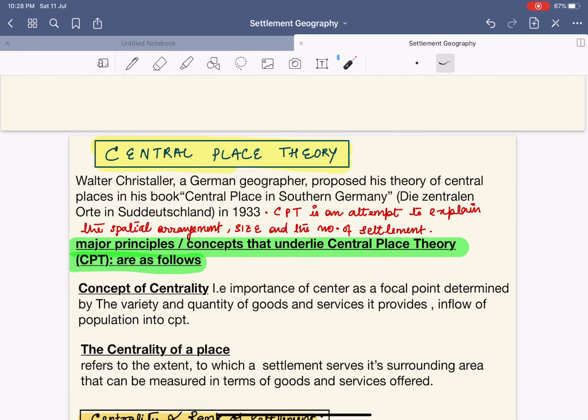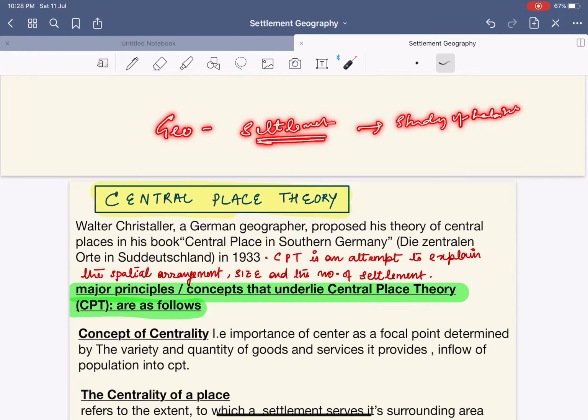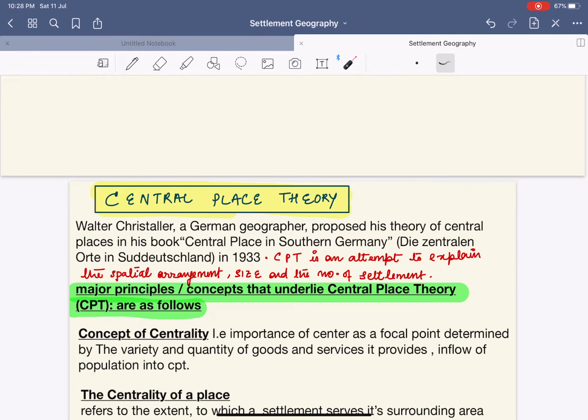Today we'll be talking about the central place theory. Now, what is the central place theory? See, in geography, we have a topic called settlement. Settlement is nothing but the study of the habitation, or the study of the habitat in which the human resides.